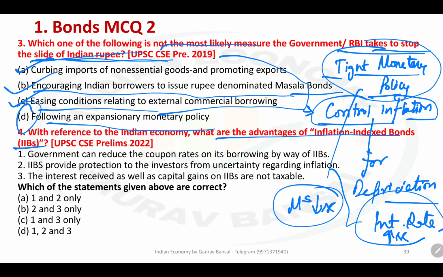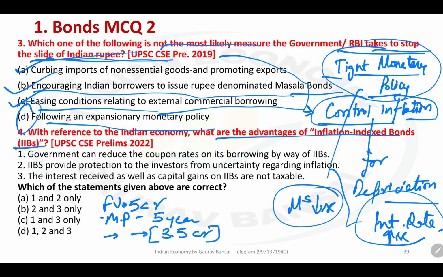IIB. Inflation index bonds are those which pay you either a certain rate of interest or the minimum inflation. Let us say there is a bond you buy today. The bond has a face value of 5 crore, its maturity period is 5 years, and you can buy it for 3.5 crore rupees.